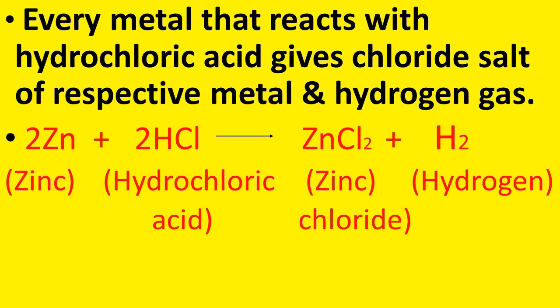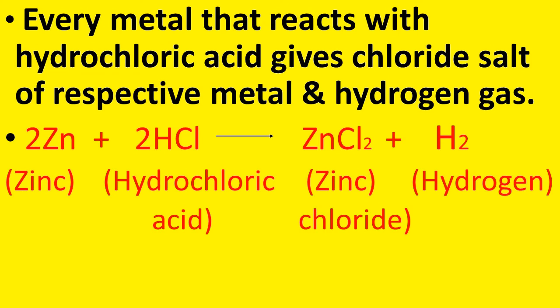Every metal that reacts with hydrochloric acid gives the chloride salt of the respective metal and hydrogen gas. So this is the general idea when a metal reacts with hydrochloric acid. What are the products formed? The chloride salt of the respective metal and hydrogen gas.